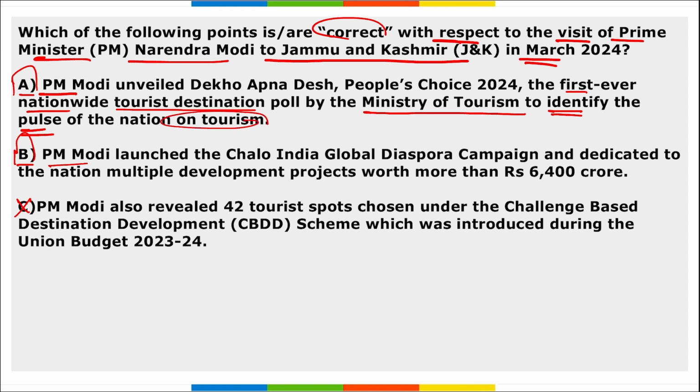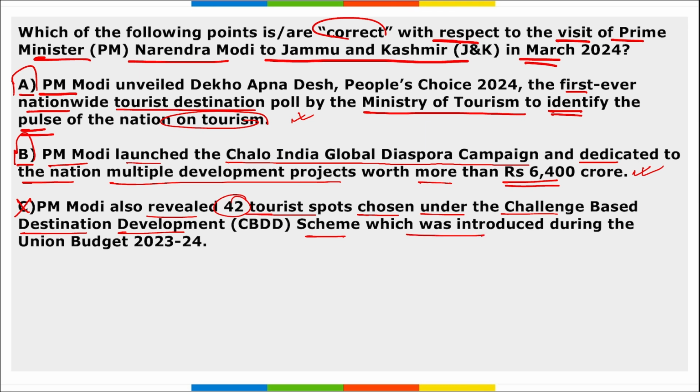B is saying that PM Modi launched the Chalo India Global Diaspora campaign and dedicated to the nation multiple development projects worth more than 6400 crore rupees. So this is also right. Option A is also right. C is saying PM Modi revealed 42 tourist spots chosen under the Challenge Based Destination Development scheme, which was introduced during the Union Budget of 23-24. So is it right? No, this is wrong.